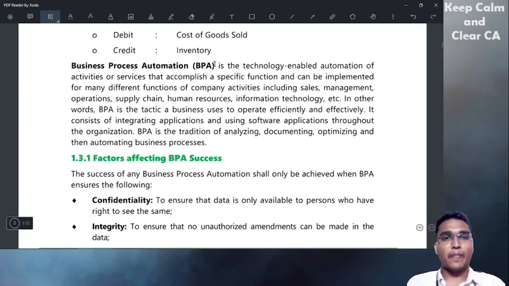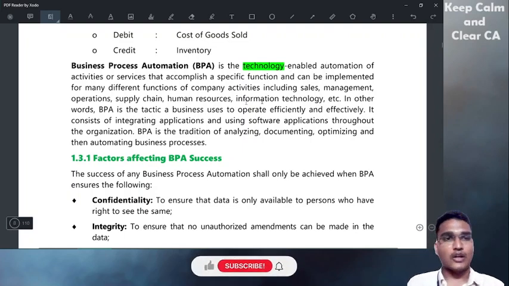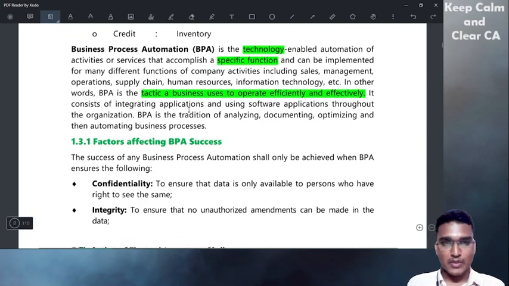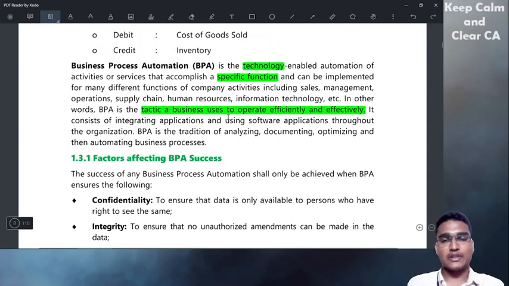BPA, Business Process Automation, is technology-enabled automation. BPA is completely based on technology. Without technology, you can't automate, right? It is the automation of activities or services that accomplish a specific function. Specific functions can be implemented for many different activities, including sales, management, operations, supply chain, etc. In other words, BPA is the tactic a business uses to operate efficiently and effectively. It is a tactic. Just remember, they can ask MCQs on this.